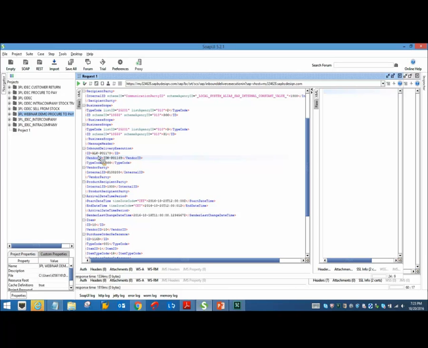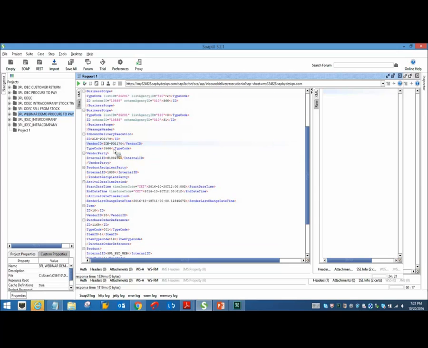So this is the prefix you will be maintaining in the 3PL process settings. So the vendor ID I will maintain. This is the one which will be provided by a 3PL provider. I will maintain it as this one. Type code. Yeah. The most important part of this WSDL is the type codes. So based on this, it identifies which inbound service it is. In case of supplier delivery confirmation, the type code is 1566, and you have various scenarios like customer return, and you have intra-company, for which you will have different type codes.